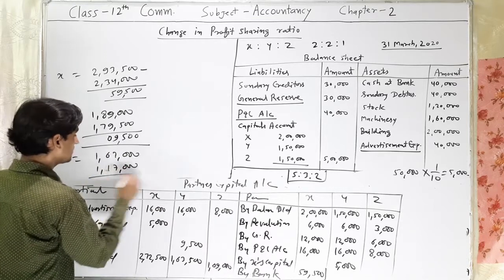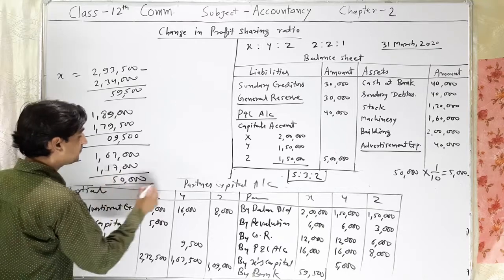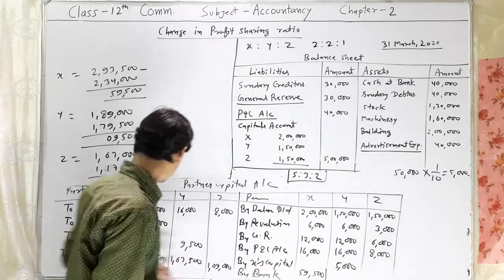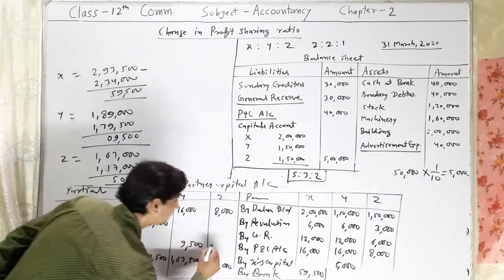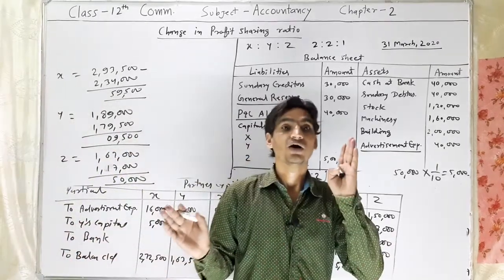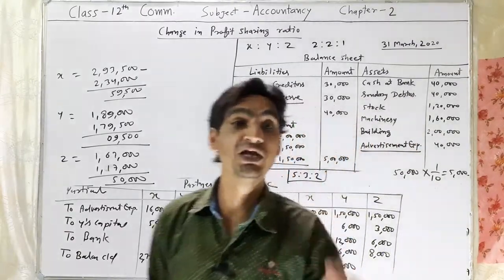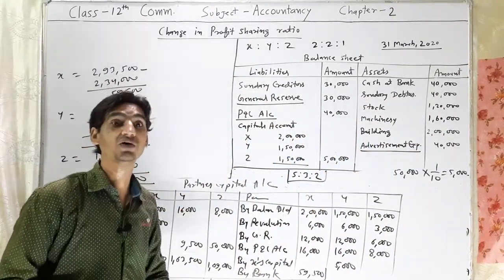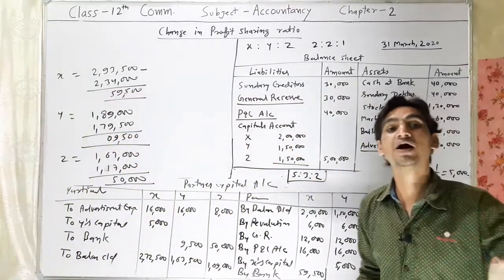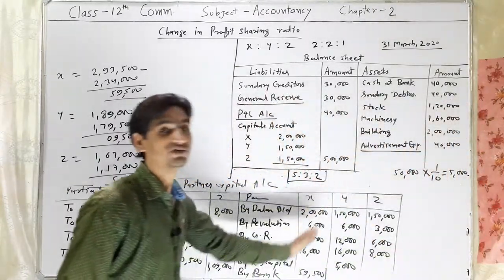So 50,000 will be withdrawn by Z. This amount we will record here to bank, 50,000. This is how we have prepared the partners' capital account. Any doubt about preparing the partners' capital account, how to find the amount withdrawn, and how a new partner brings new money, we have discussed in this video.